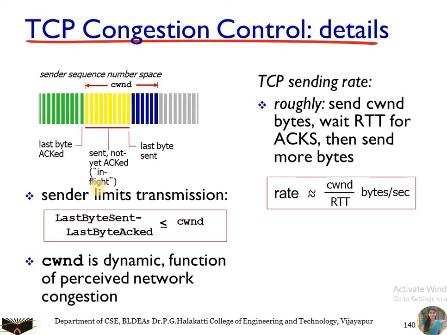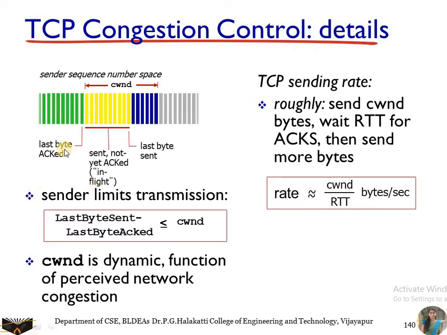The slow start and the second one, congestion avoidance, are the mandatory components of TCP. Whereas the third one, the recovery mechanism, is not a mandatory one. Fast recovery is recommended, but it is not a required component in the case of the TCP congestion control algorithm. So here we have different kinds of packets along with the congestion window.